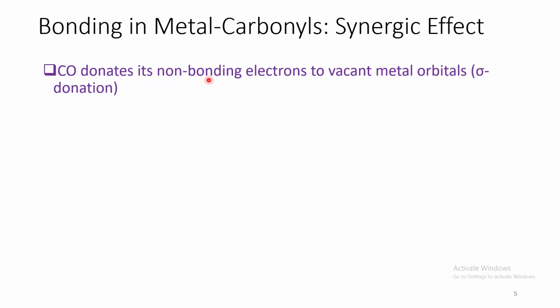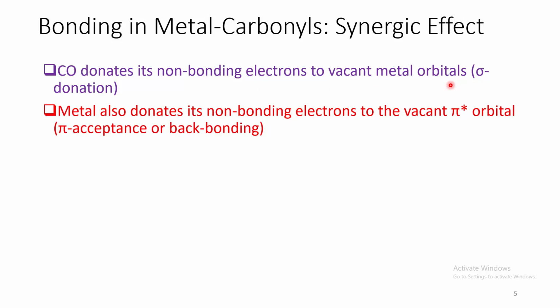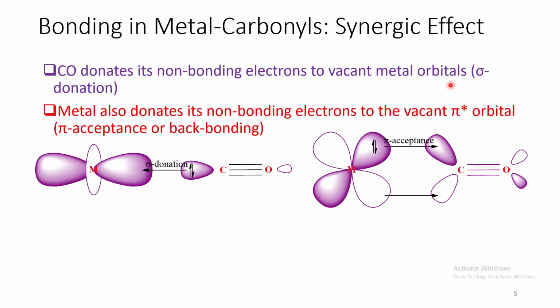Carbonyl donates its non-bonding electrons to the metal orbitals via sigma donation, whereas the metal gives back its non-bonding electrons to the vacant pi star orbital, which is known as pi acceptance or back bonding.